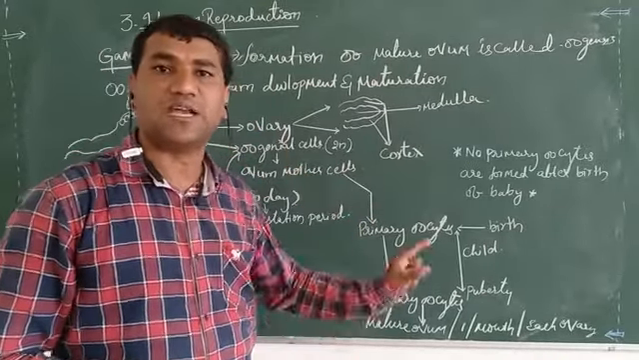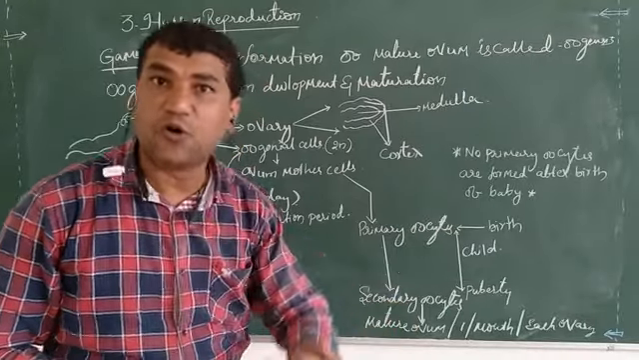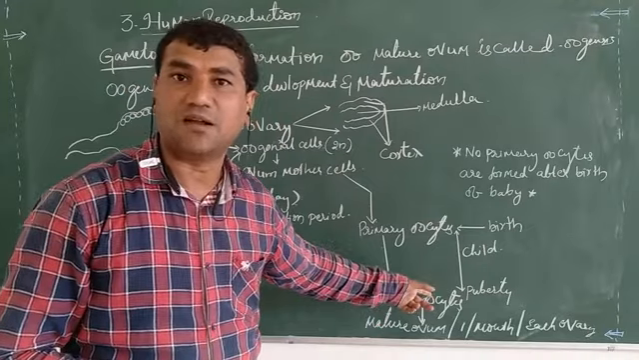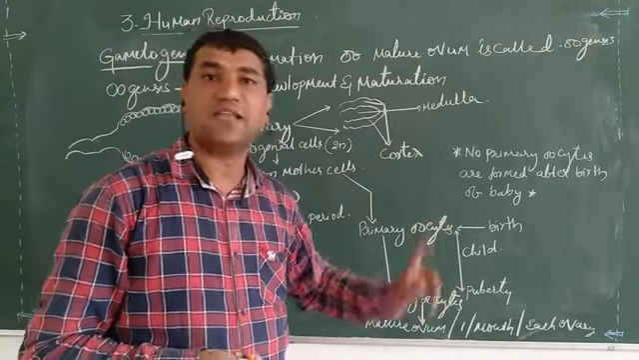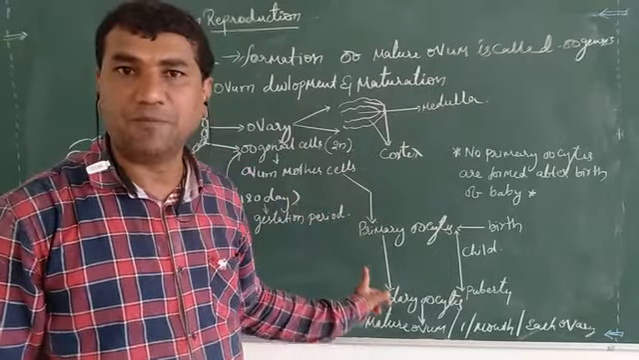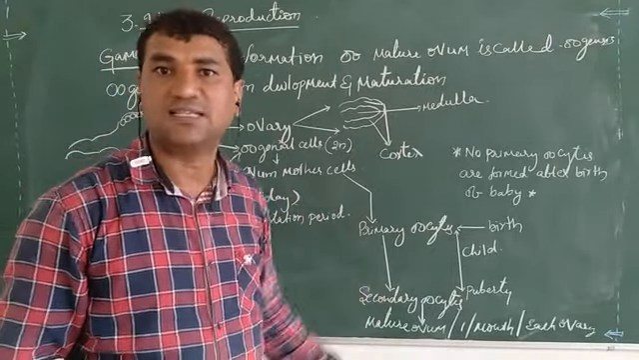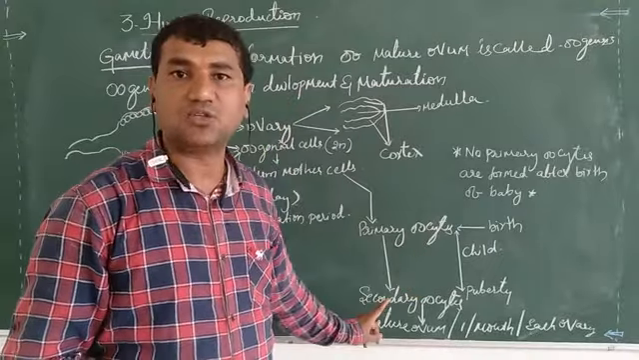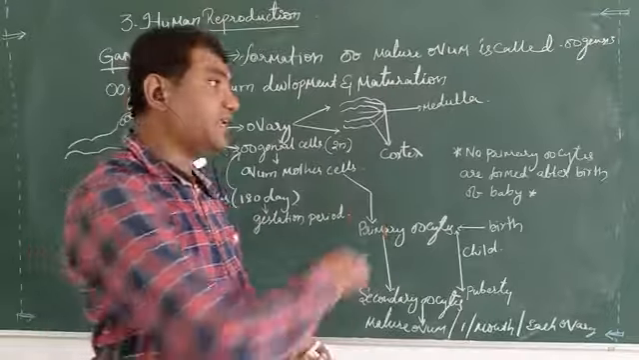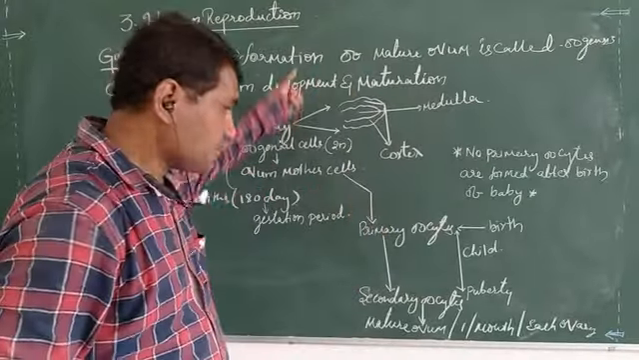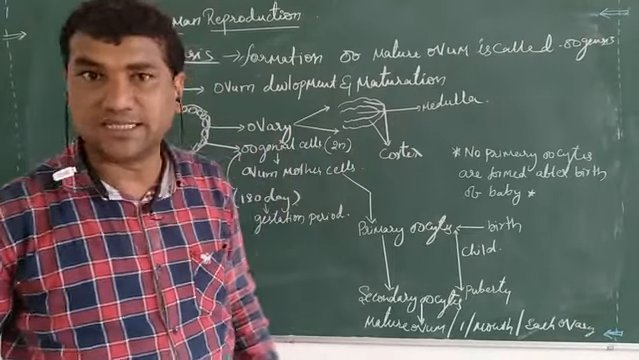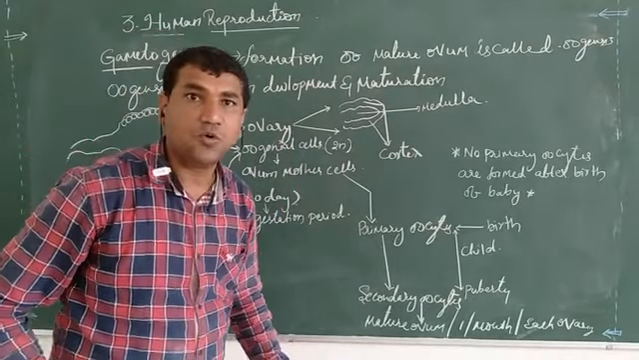The secondary oocyte formation is completed before the maturation of the baby, that is the puberty, the first menstruation cycle, also called menarche. We will discuss in detail the process of oogenesis.